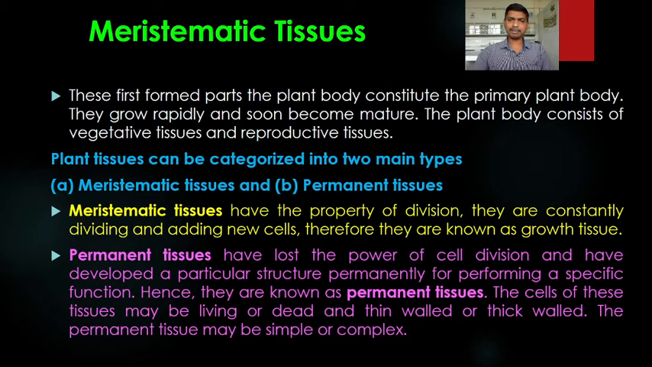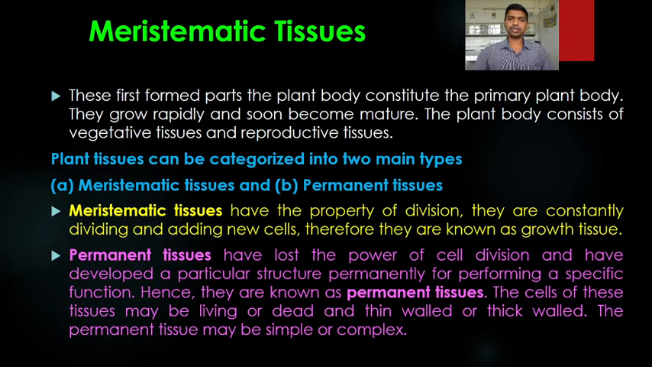If we see the meristematic tissue, these tissues have the property of cell division. They are constantly dividing and adding new cells. In contrast to this, permanent tissue have lost the power of cell division. They are not able to divide. They develop a particular structure permanently for performing a specific function. Hence, they are known as permanent tissues.